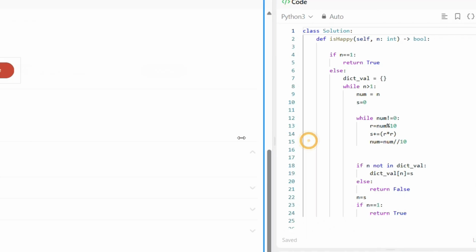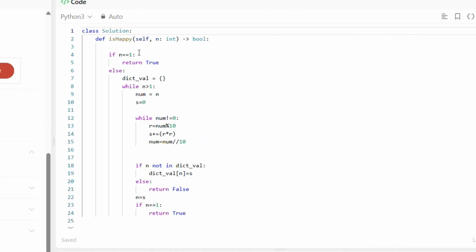Now it is time to come to the code and see it. If n is equal to 1, then it will be true, and else I am creating a dictionary and making it empty. While n is greater than 1, I assign num equal to n and sum equal to 0, then I compute the square of each digit.